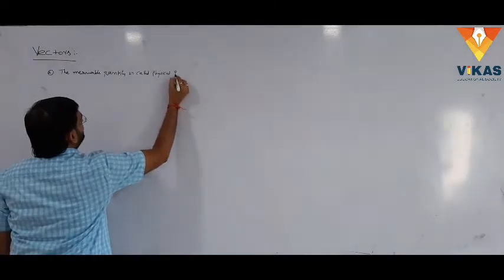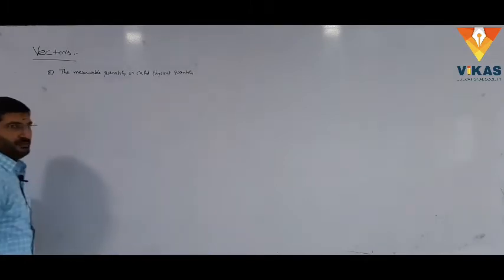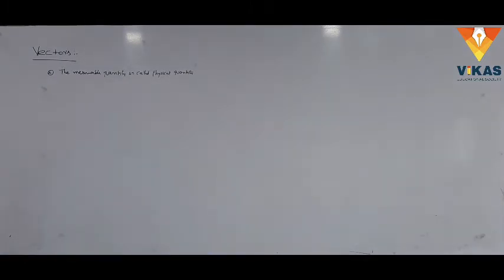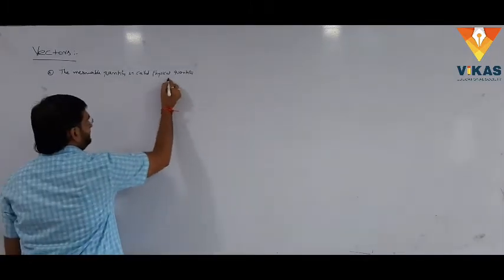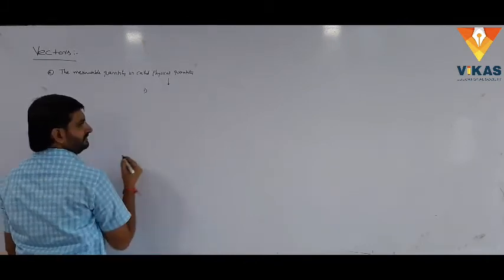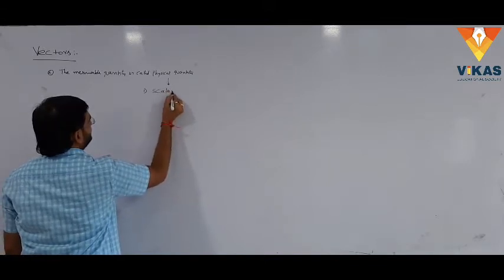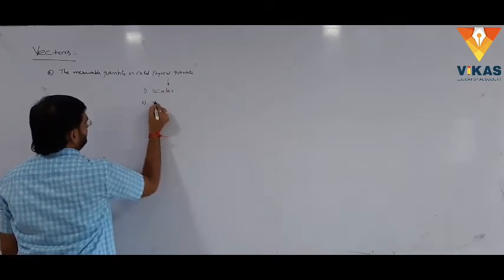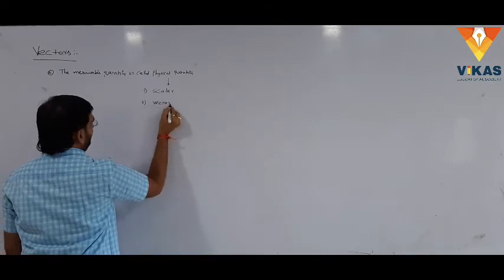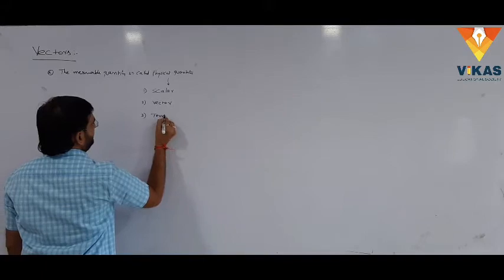The measurable quantity is called physical quantity. Generally, the physical quantity can be described in three ways. The first one is the scalar, the second one is the vector, and the third one is the tensor.